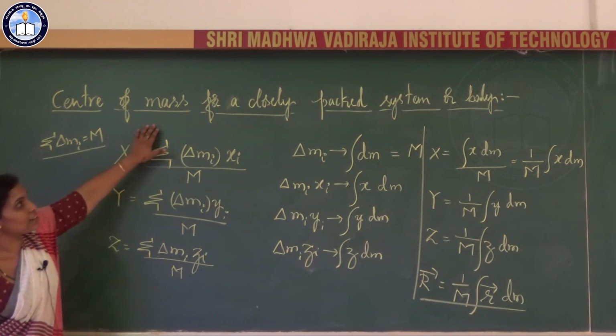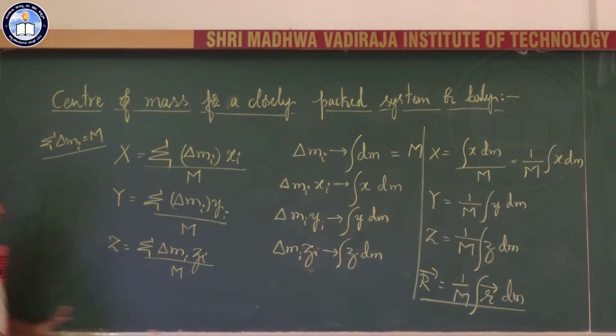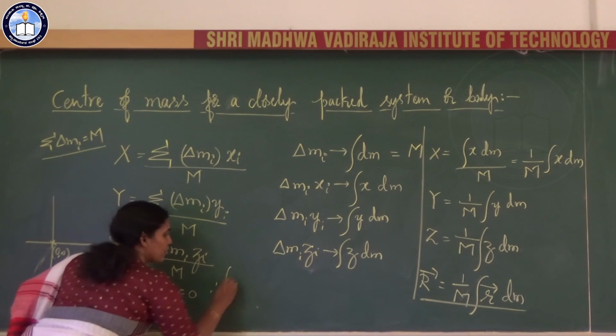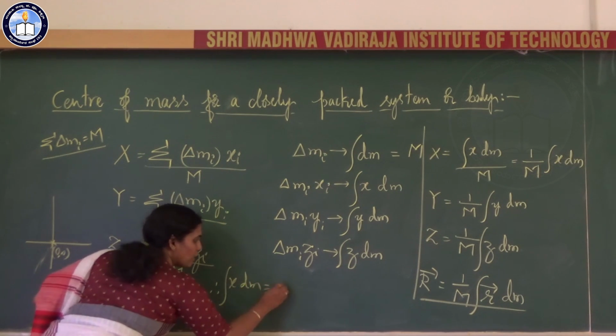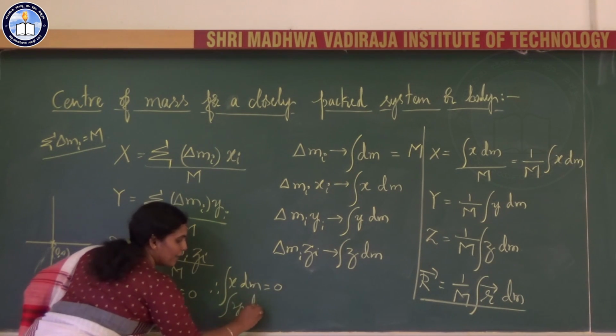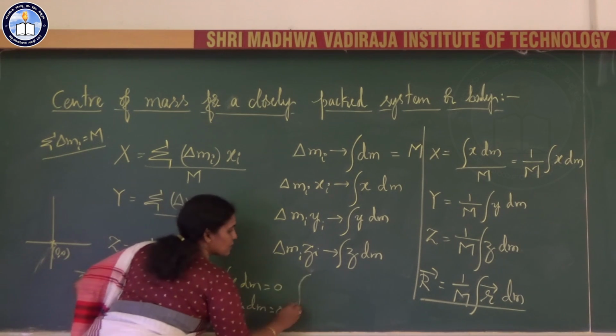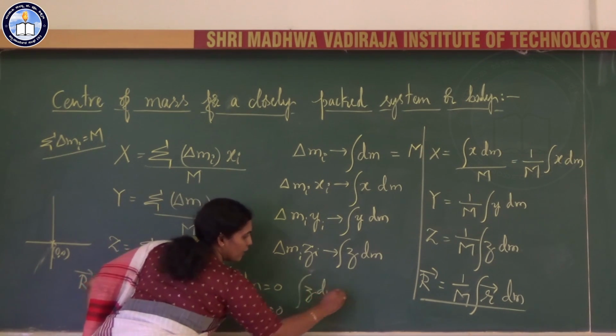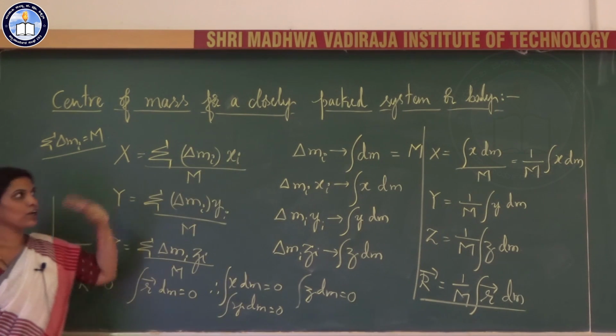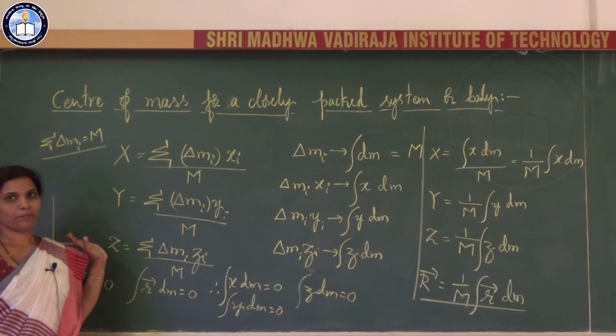If the center of mass of this closely packed system coincides with the origin of the coordinate system, as we have seen in the previous section, r vector becomes equal to 0. Therefore, integral x dm will be equal to 0, integral y dm will be equal to 0. Similarly, integral z dm will be equal to 0 for a closely packed system or a body.